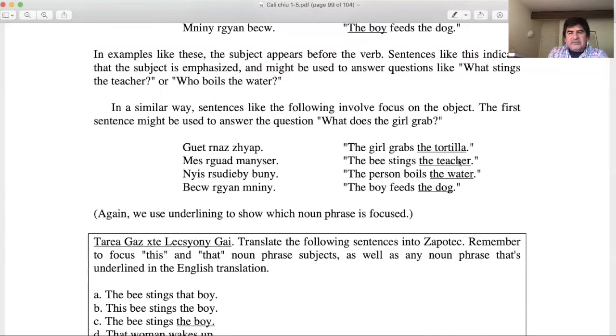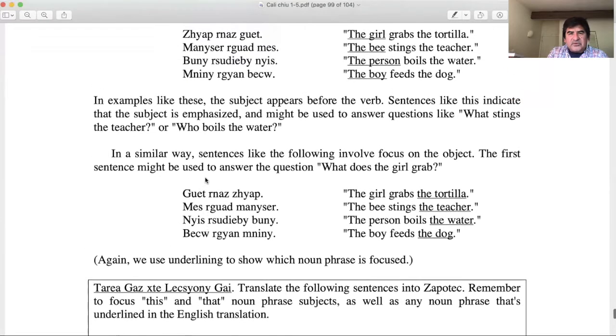Okay, the bee stings the teacher. Mes ergot mindset. The person boils the water. So in other words, it was not chocolate that the person boils, but the water. Okay. So this is the water, but in Zapotec, it's going to come first. If you can see this one in English, it's right here.